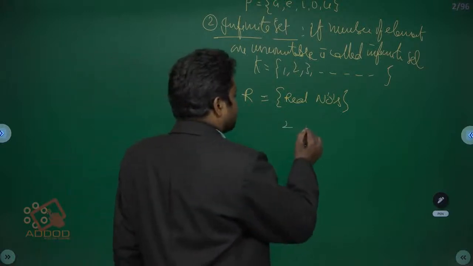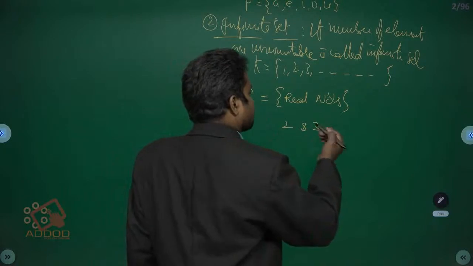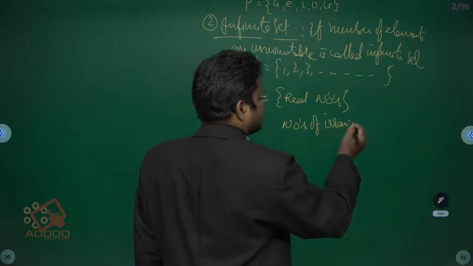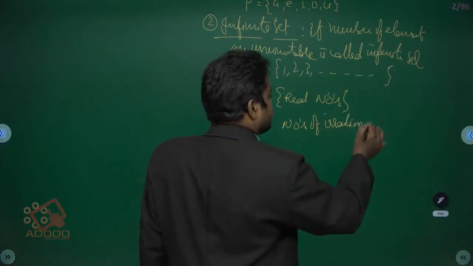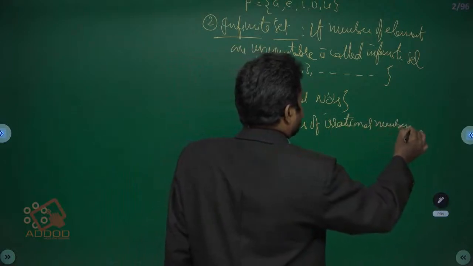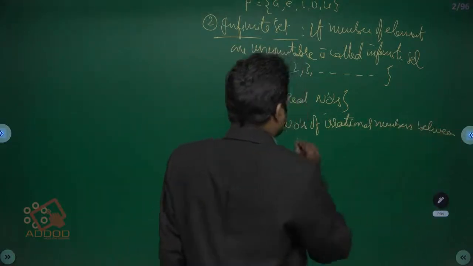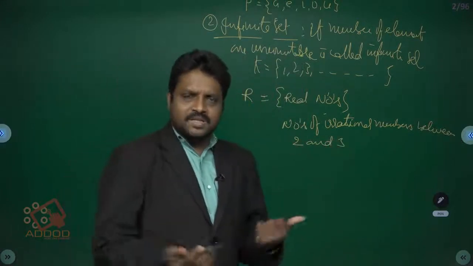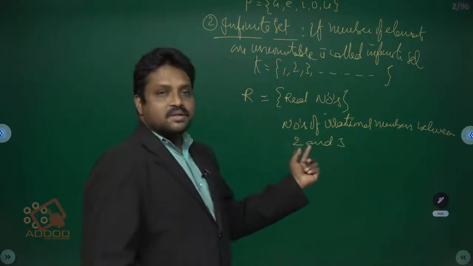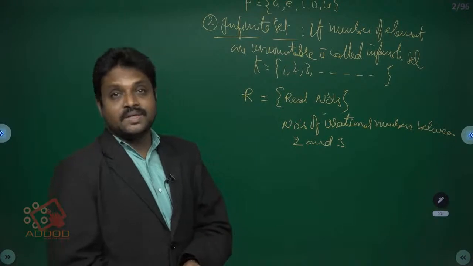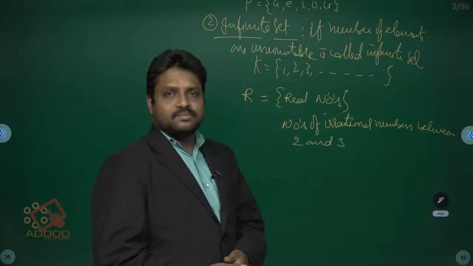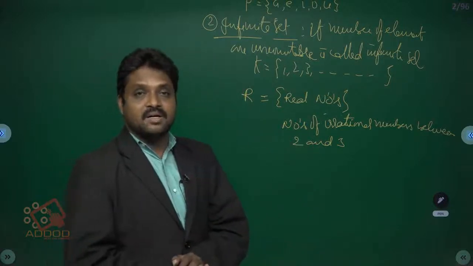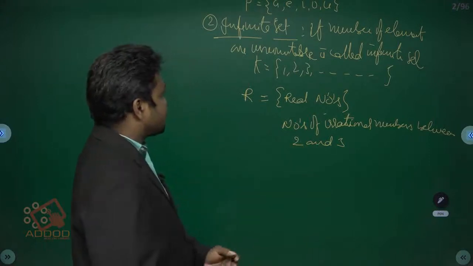Suppose for example, the number of irrational numbers between 2 and 3. In 2 and 3, how many whole numbers are there? No numbers are there. But how many irrational numbers? Infinite irrational numbers between 2 and 3. Infinite rational numbers also. Infinite numbers between 2 and 3. That's why this type of sets are called infinite sets.